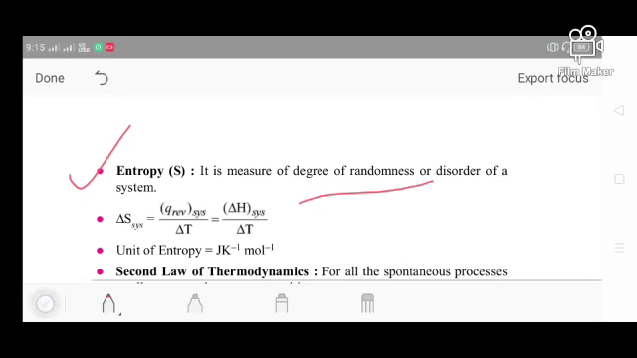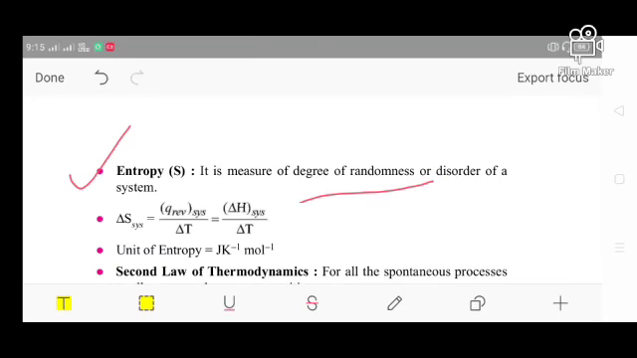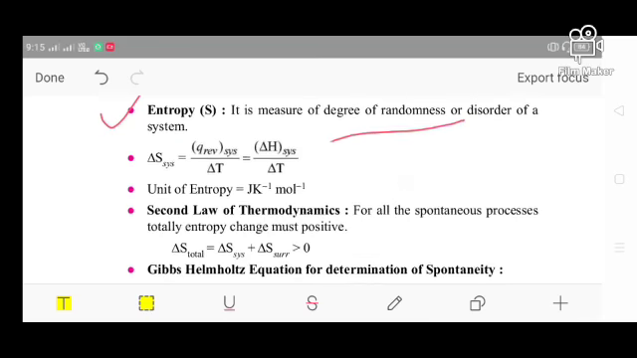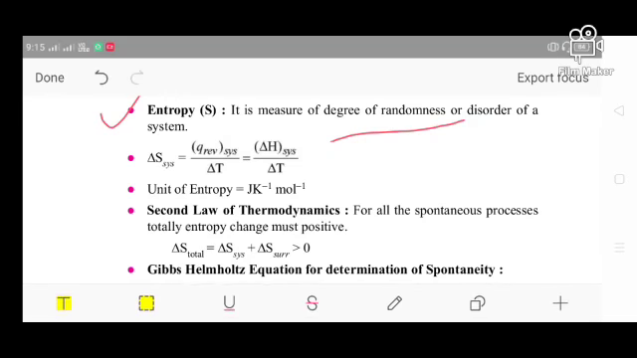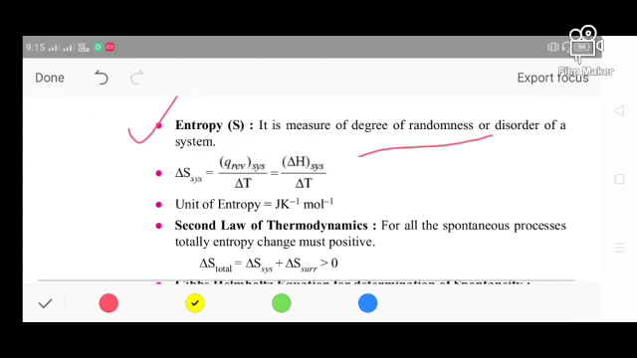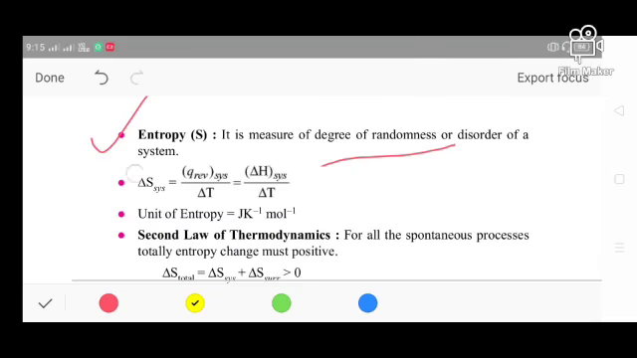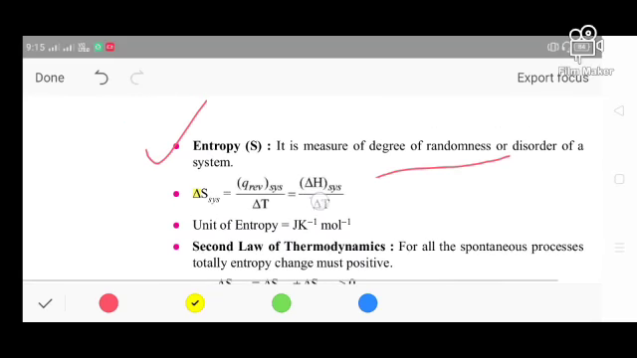Very simple. Let's have a look at the mathematical expression of entropy. The entropy is represented as S, and the change in entropy, del S, of the system is equal to Q, the heat in reversible reactions, divided by T, the temperature. So this is the general expression, the general idea of entropy. You have to remember these things. Not a big issue.